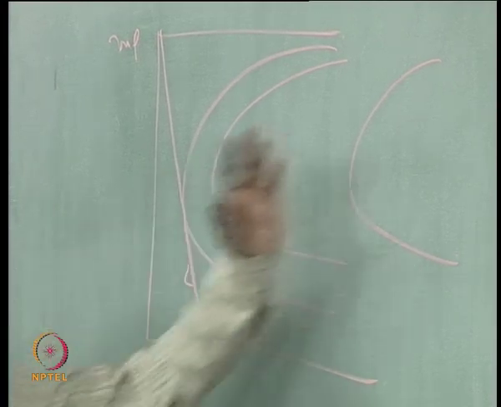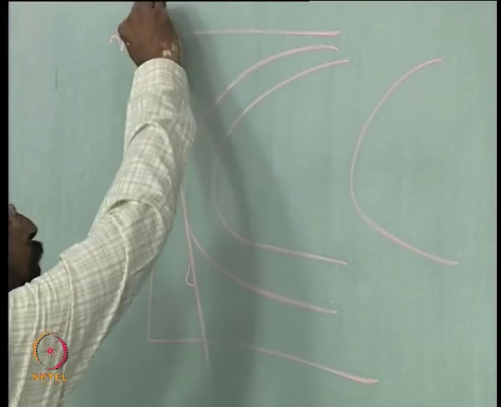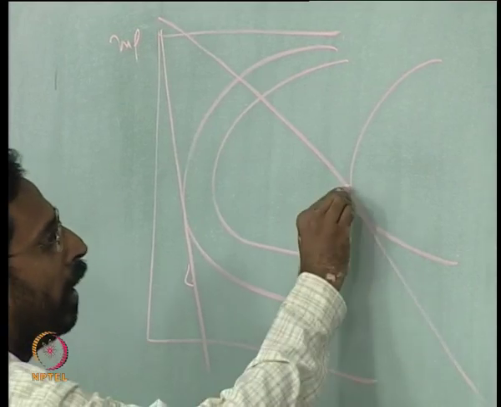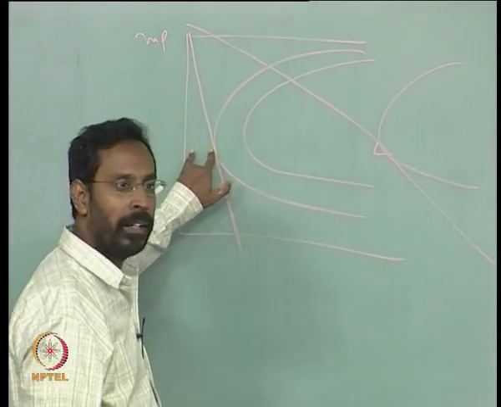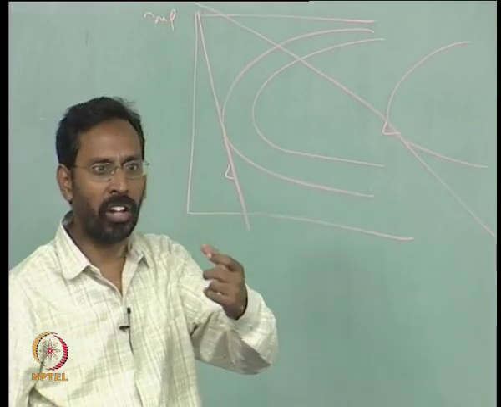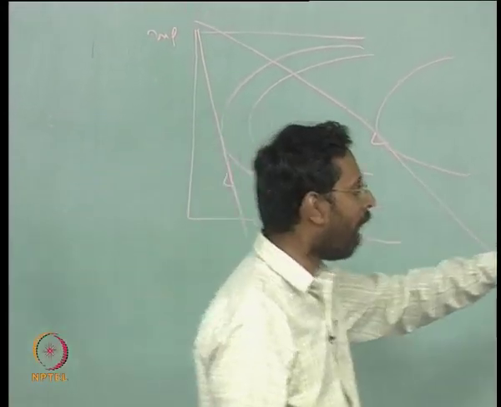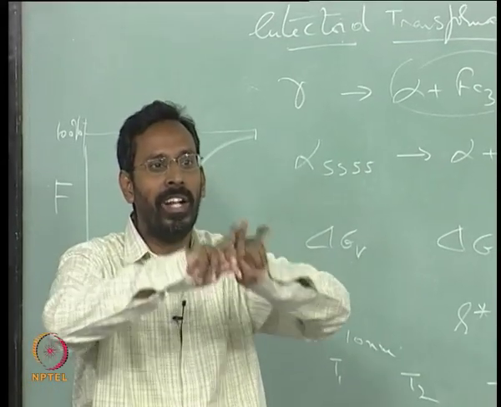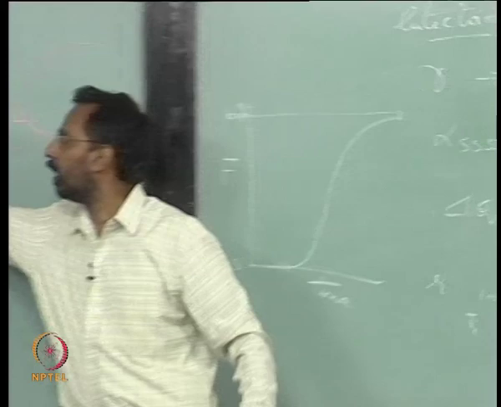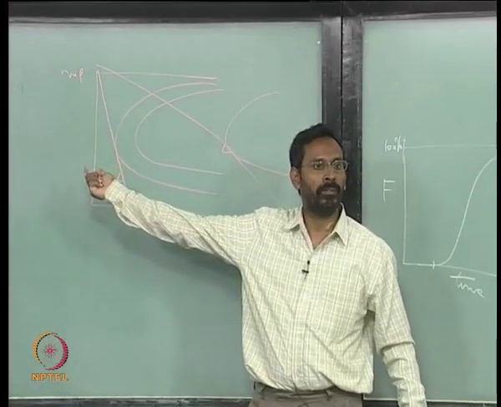The C curve is shifted so much to the right that you need only a very slow cooling rate for it to become a glass. So it is that diffusion and the structure formation, basically the R star and the D combination, that will decide what is the critical cooling rate that you need to adopt.